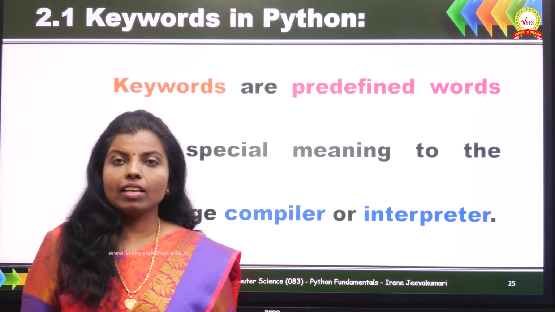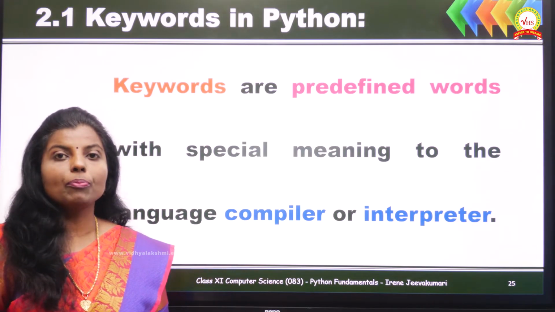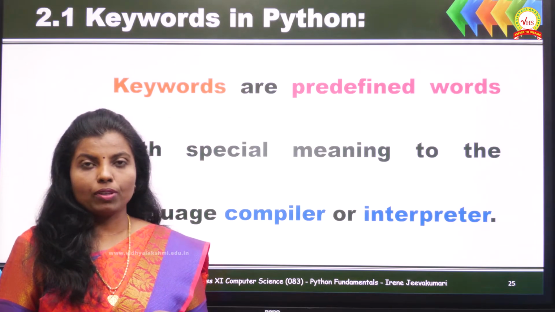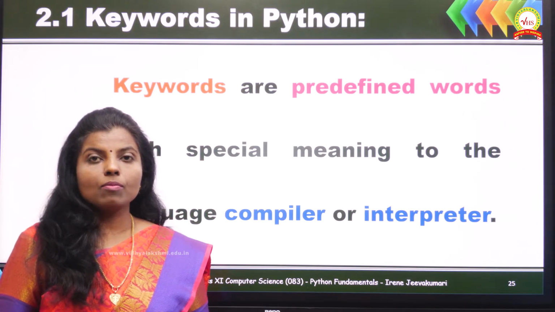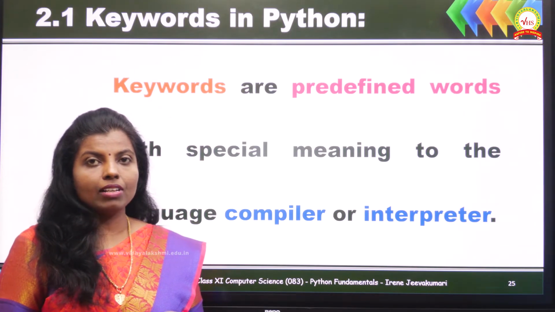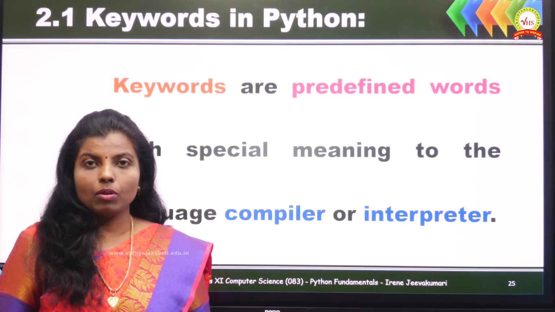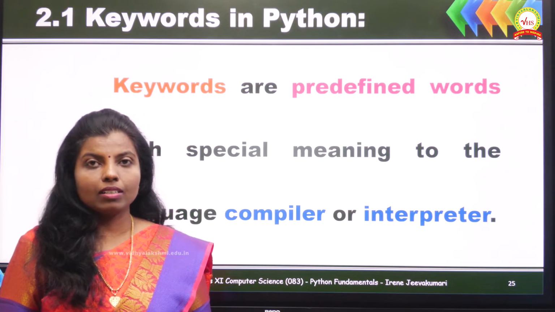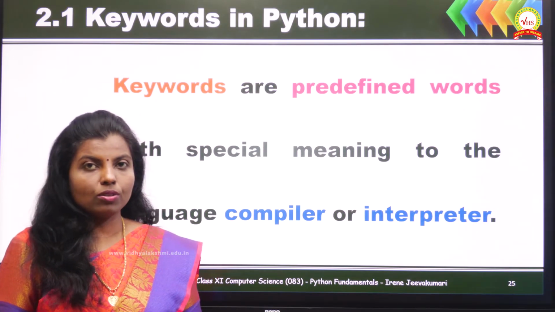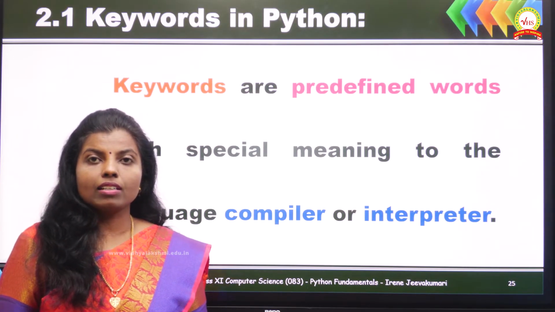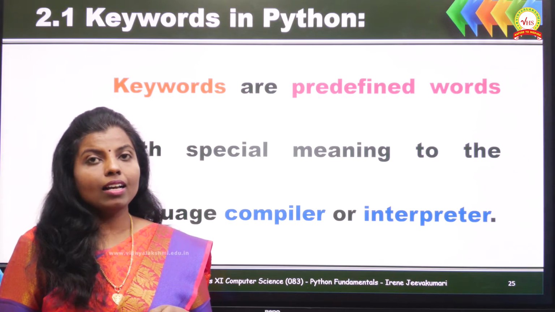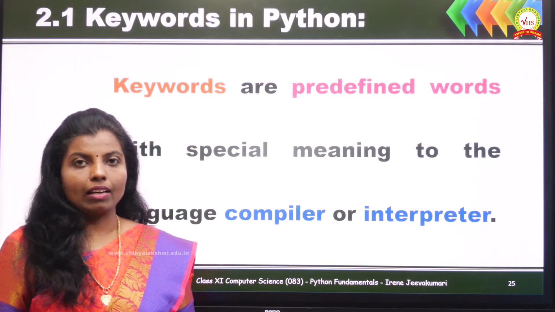These are translators. They translate the programs written in high-level language into low-level language programs, because the programs, whatever we have written in high-level language, are not understandable by a computer. A computer can understand only the programs written in machine language, or zeros and ones only. So these translators are software. They convert the program written in high-level language into machine-level language.